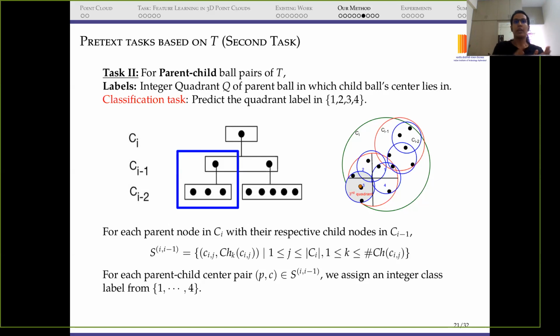So each parent node has child nodes at its lower level, that is i minus 1, and we have S_{i,i-1}, which represents the parent-child ball pairs. For each pair, we assign the integer class from one of the four quadrants. So the idea behind these two tasks was to capture the local structure using this intra-ball relation, as well as the global structure using the inter-ball spatial relation between the points. So this was the idea.